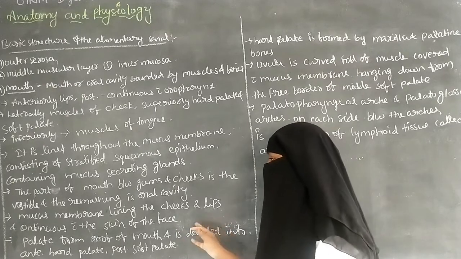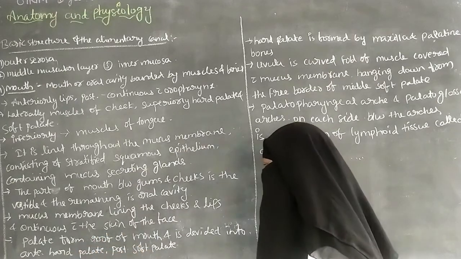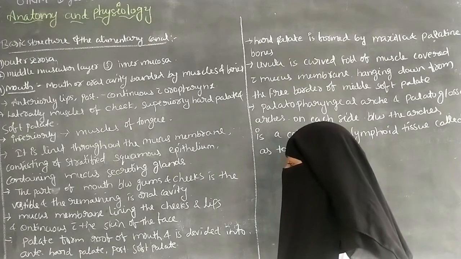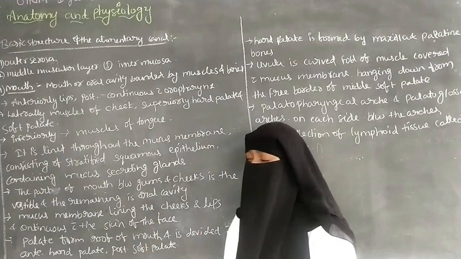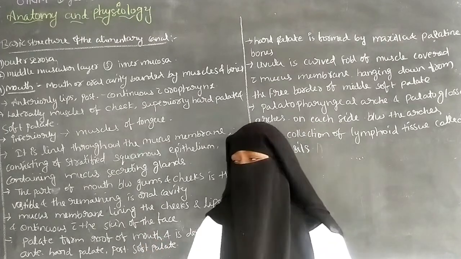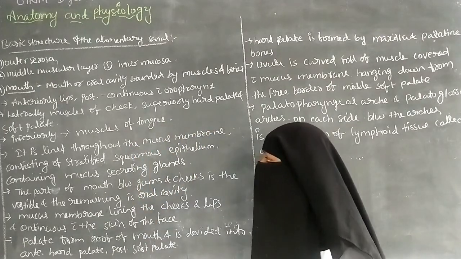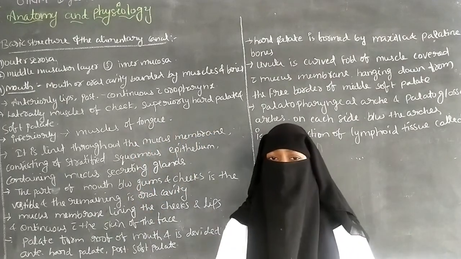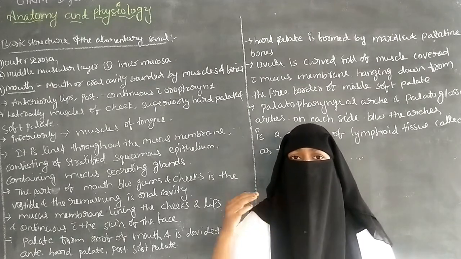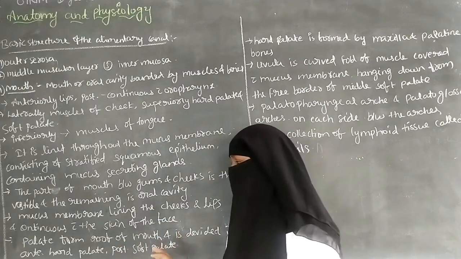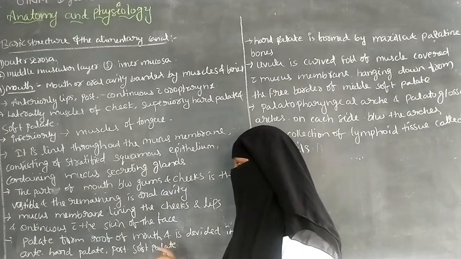the face. Next is the palate, which forms the roof of the mouth and is divided into the anterior hard palate and the posterior soft palate. The palate is situated superiorly, and it includes the hard palate and the soft palate.